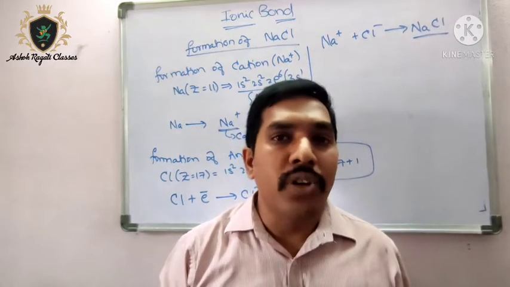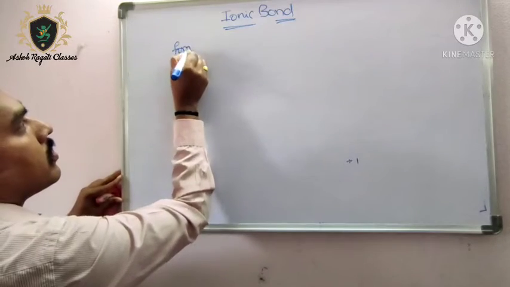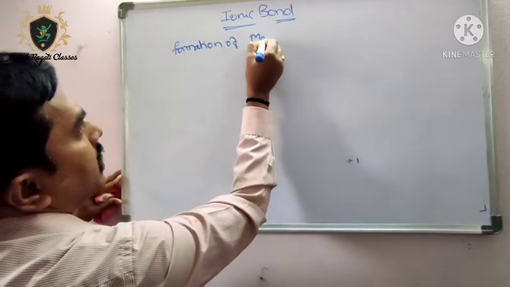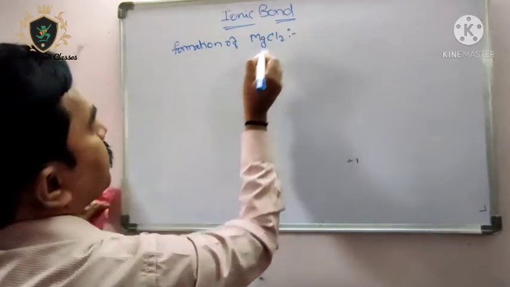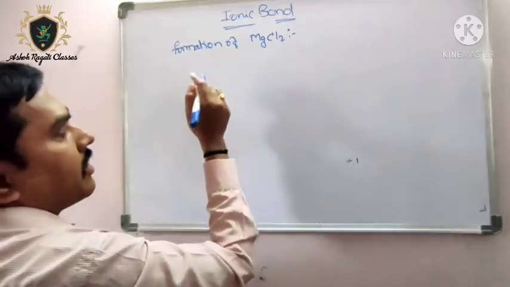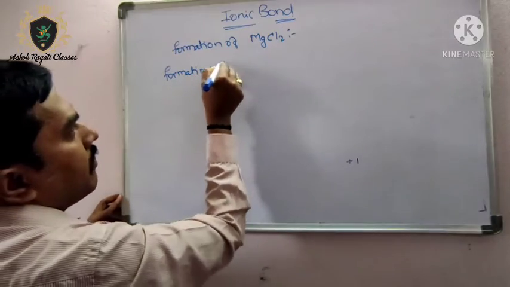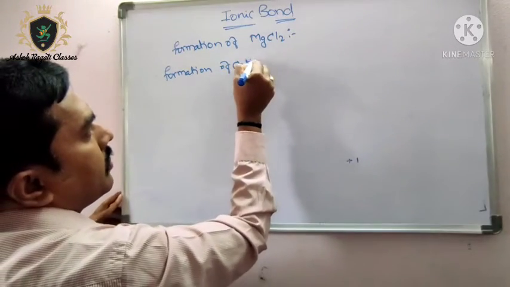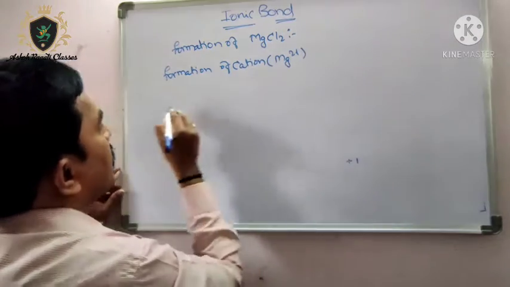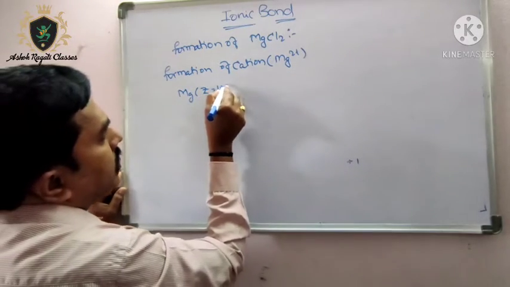Let us take one more example of an ionic compound, magnesium chloride. Formation of magnesium chloride, MgCl2. First of all, what we have to see is the formation of the cation. Which cation is it? Mg2 plus. Mg atomic number Z is equal to 12.